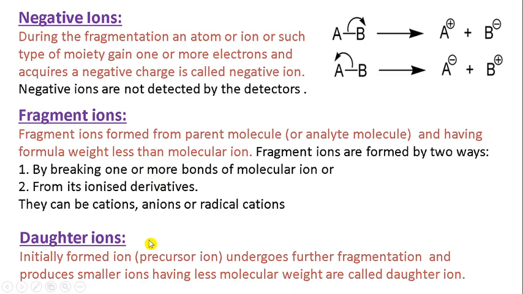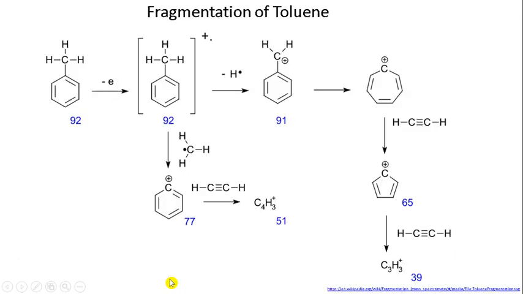Daughter ions. The initially formed ion, the precursor ion, undergoes further fragmentation and produces smaller ions having lower molecular weights, which are called daughter ions. So let us see this example. This is the fragmentation of toluene. We can say that this is the daughter ion of this precursor ion.